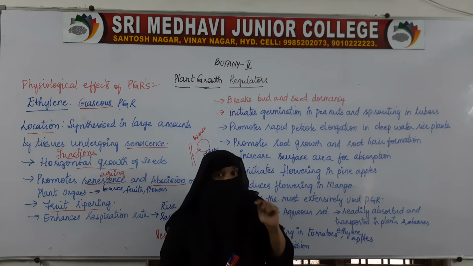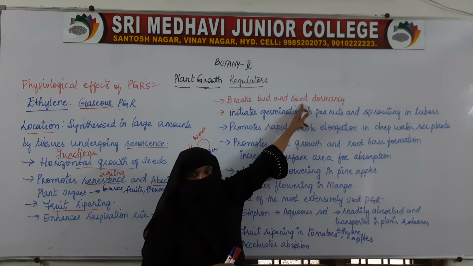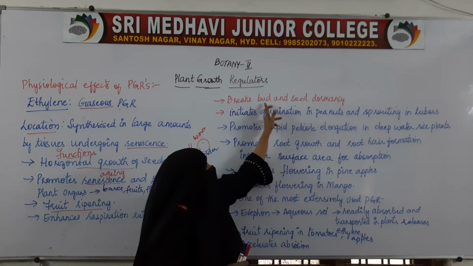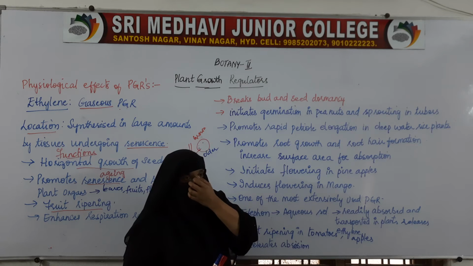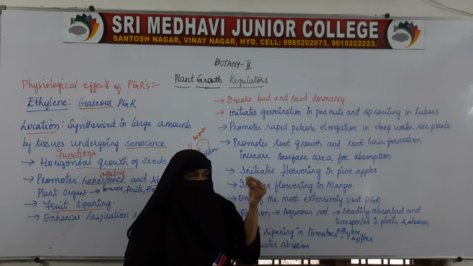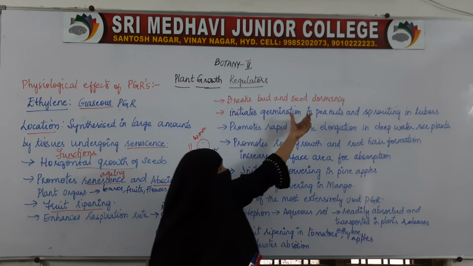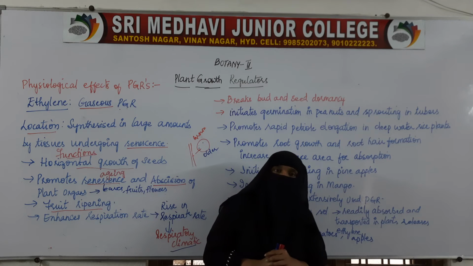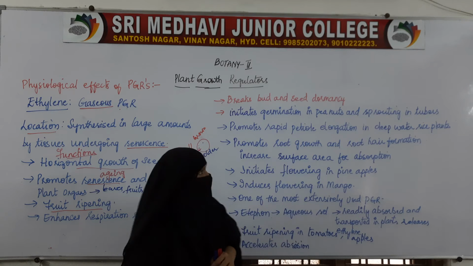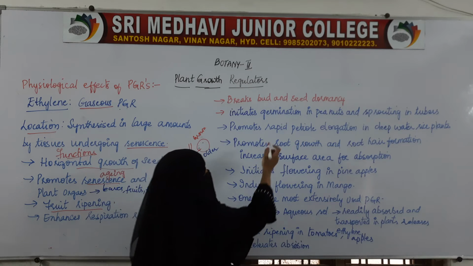Ethylene helps in breaking the bud and seed dormancy. When ethylene is given, the bud will bloom into a flower and the seed will also germinate. So ethylene helps in breaking seed dormancy as well as opening of buds. Ethylene initiates germination.